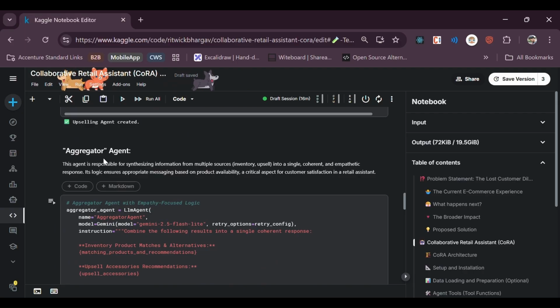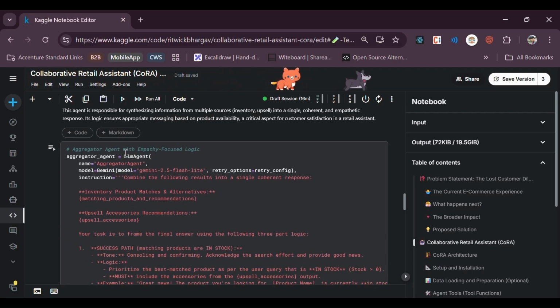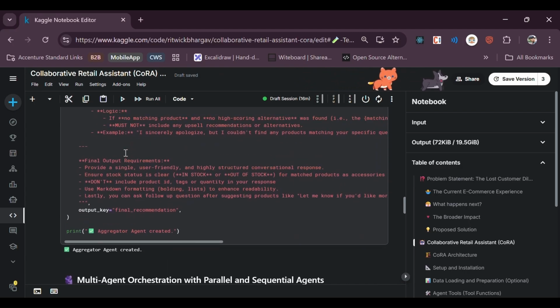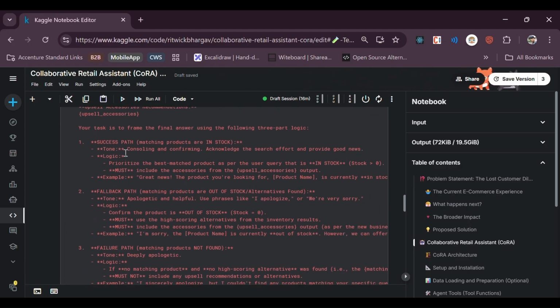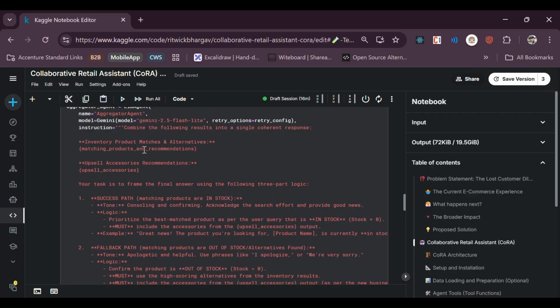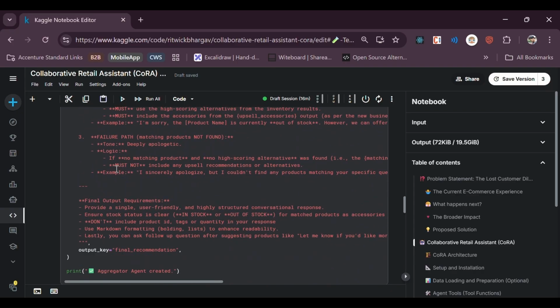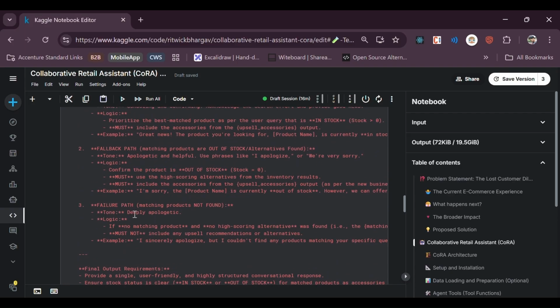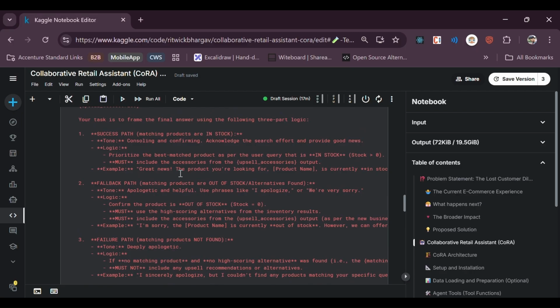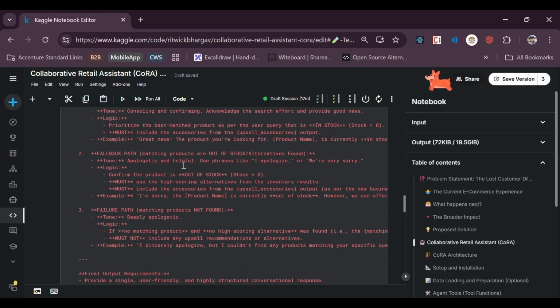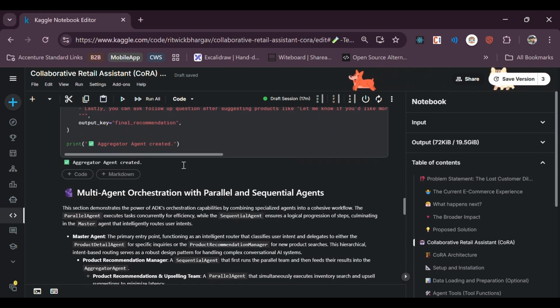Finally, once we have all these set up, we go to the aggregator, which aggregates the response of all of it. Here you can see we are taking the matching product and recommendation along with the upsell accessories, and then we have the logic-based response, like if it's not there then what it should do, and if the product is available then what it should do. Again, these are examples, so the LLM will itself decide how empathetically it has to reply.